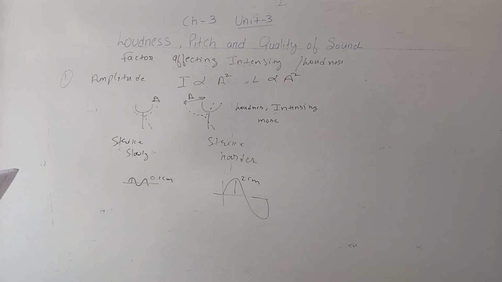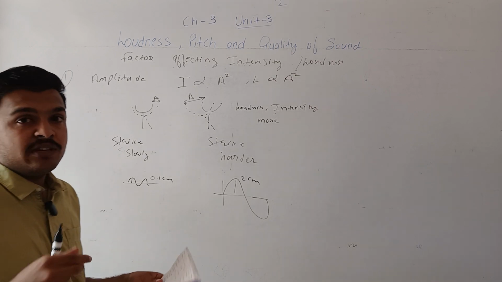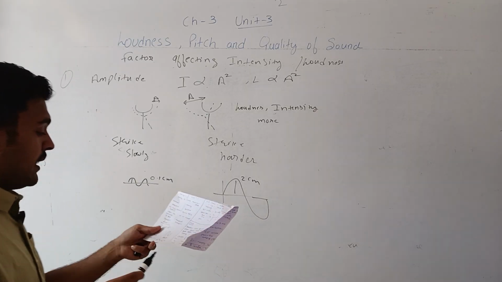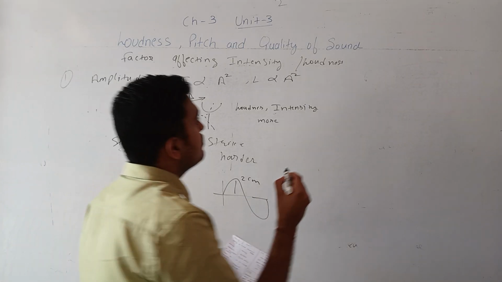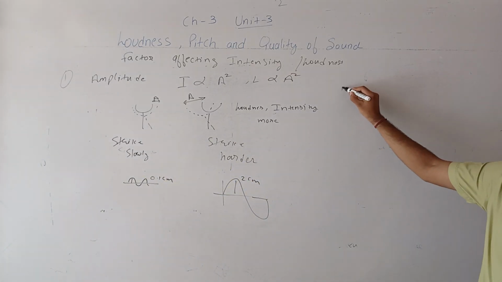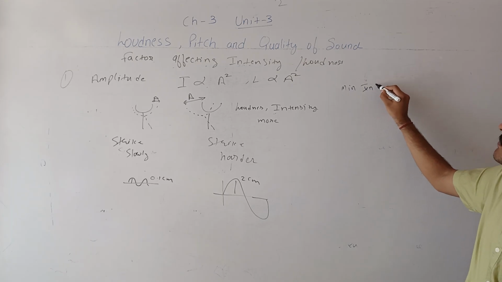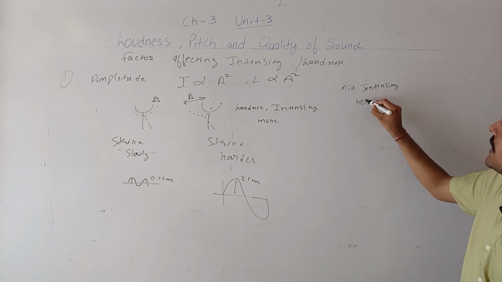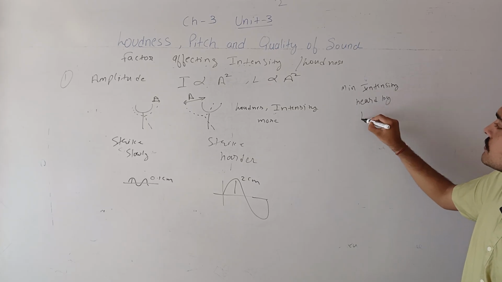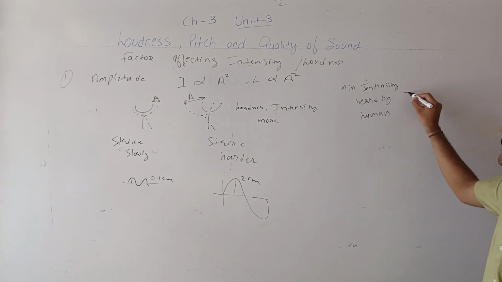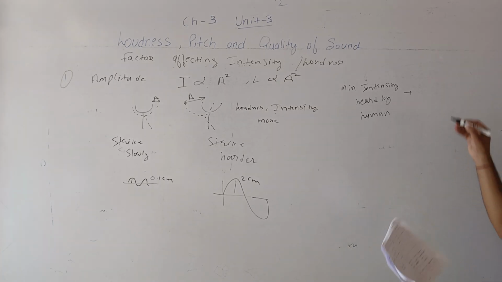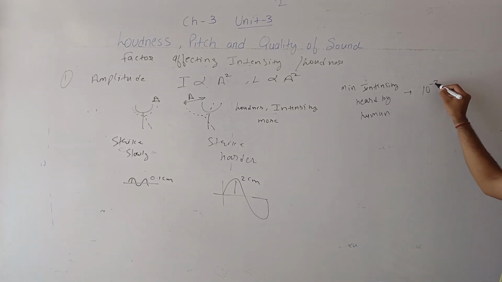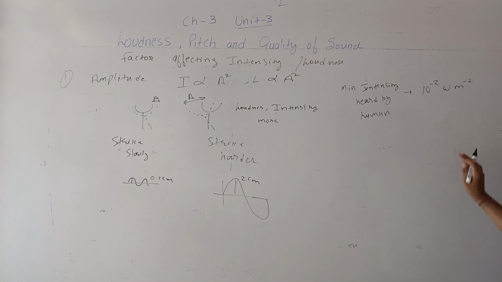Now there is a value, the minimum intensity which a human can hear. The minimum intensity heard by humans is 10 raised to power minus 12 watt per meter square.